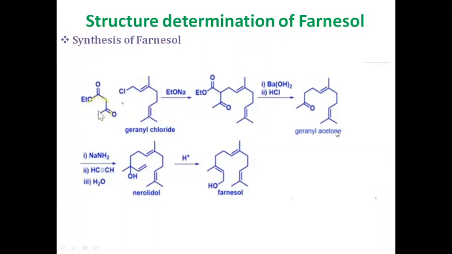This geranyl acetone, on treatment with sodamide and acetylene, and subsequent hydrolysis, converts into a tertiary allylic alcohol, whose structure was found to be nerolidol. This nerolidol, on treatment in the presence of acid, undergoes allylic rearrangement, yielding farnesol. Thus, 10 carbon atoms come from geranyl chloride, 3 from ethyl acetoacetate, and 2 carbon atoms come from acetylene in this synthesis.